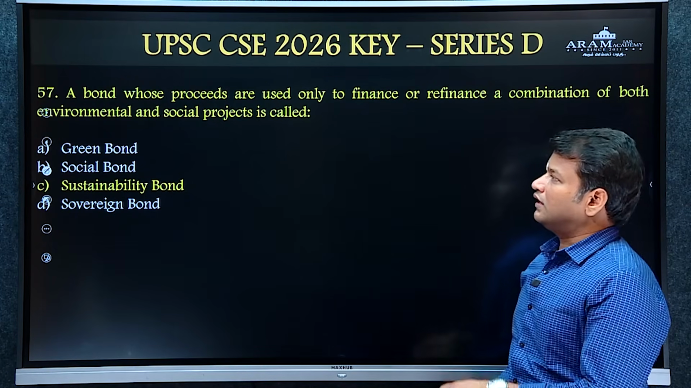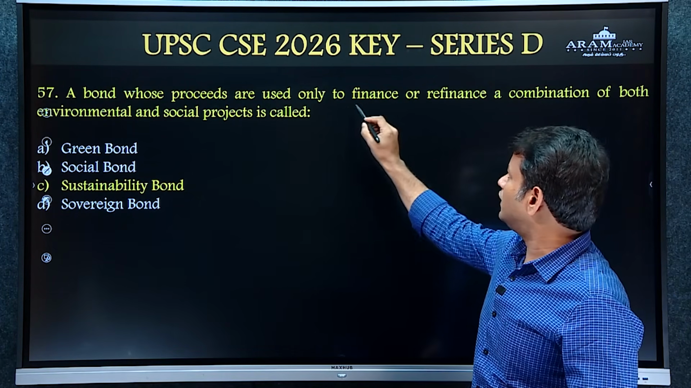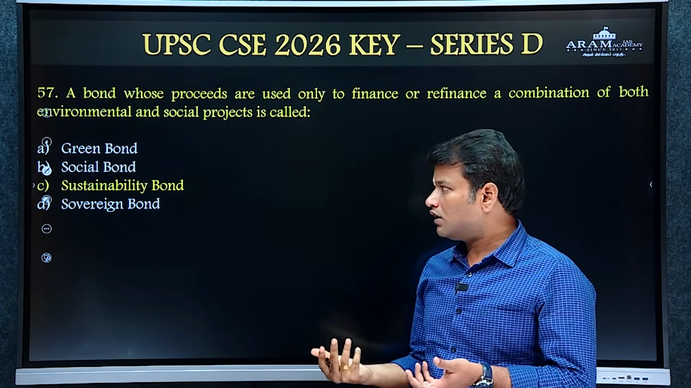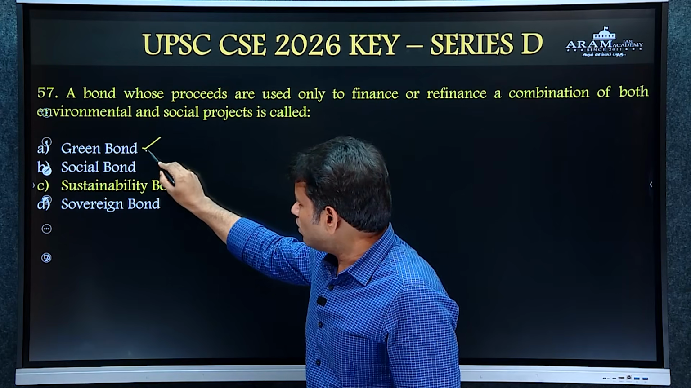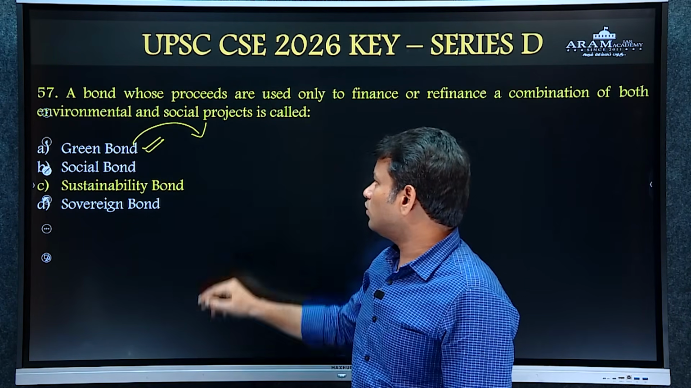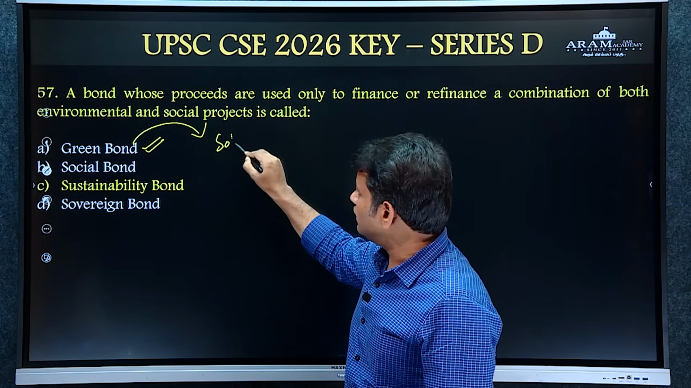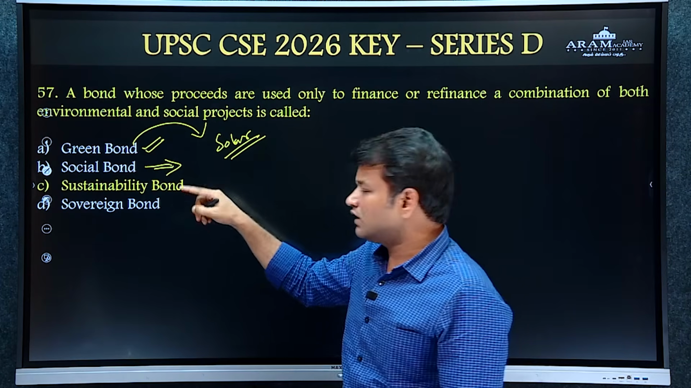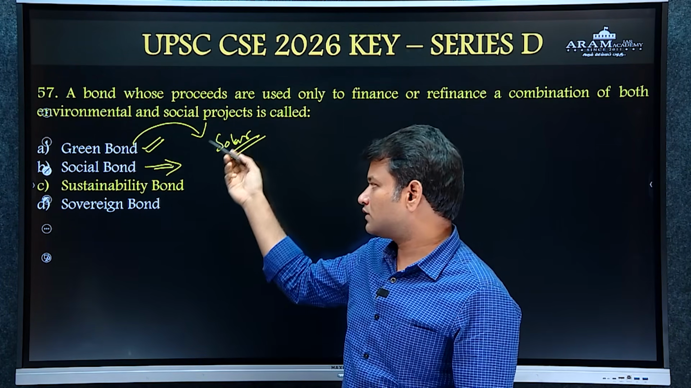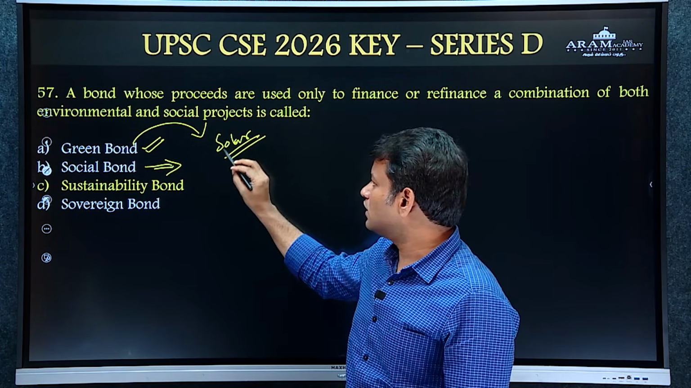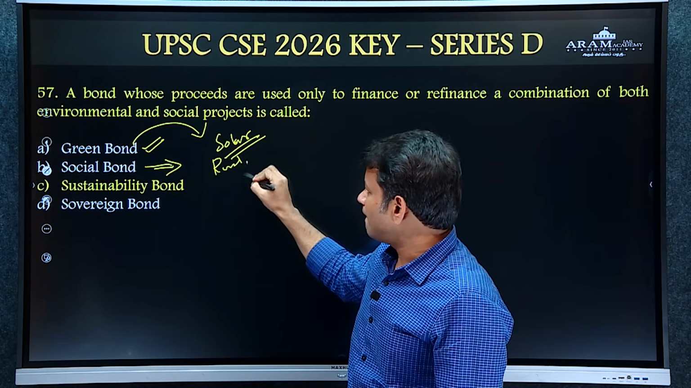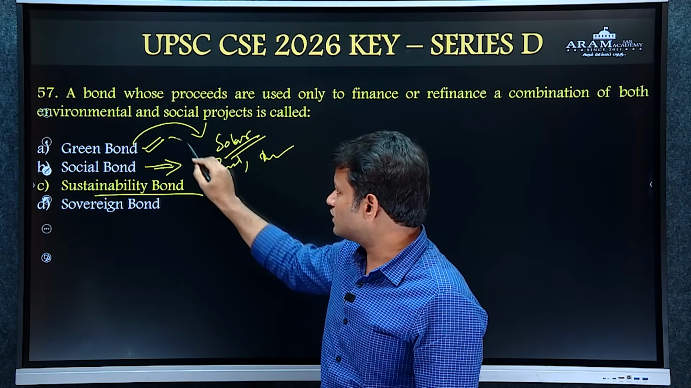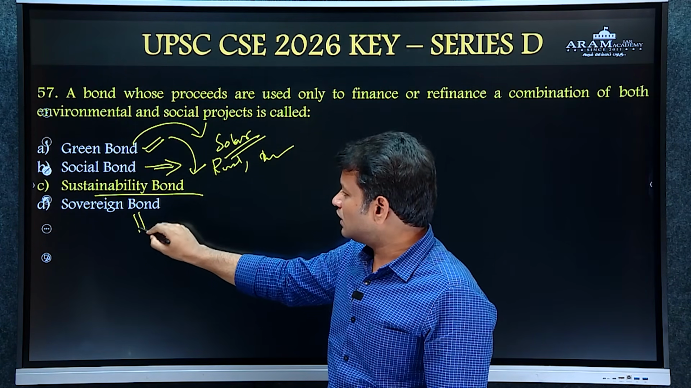And question number 57: a bond whose proceeds are used only to finance or refinance a combination of both environmental and social projects is called as. For example, if it is a green bond, the proceeds are given only to projects related to solar energy, wind energy, etc. If it is a social bond, the proceeds are exclusively given to projects creating social impact, like rural housing, poverty alleviation, etc. But a sustainability bond is a blend of both. A sovereign bond is just a government bond.